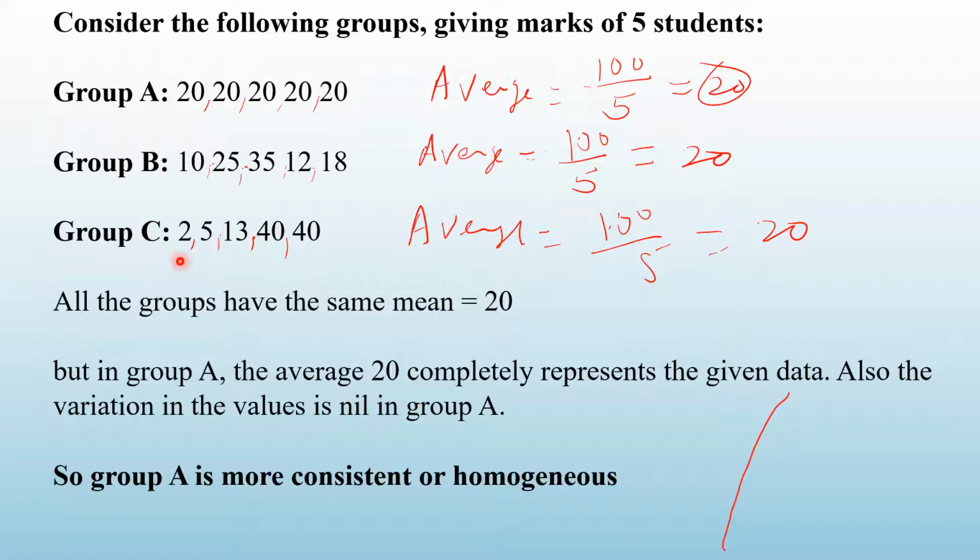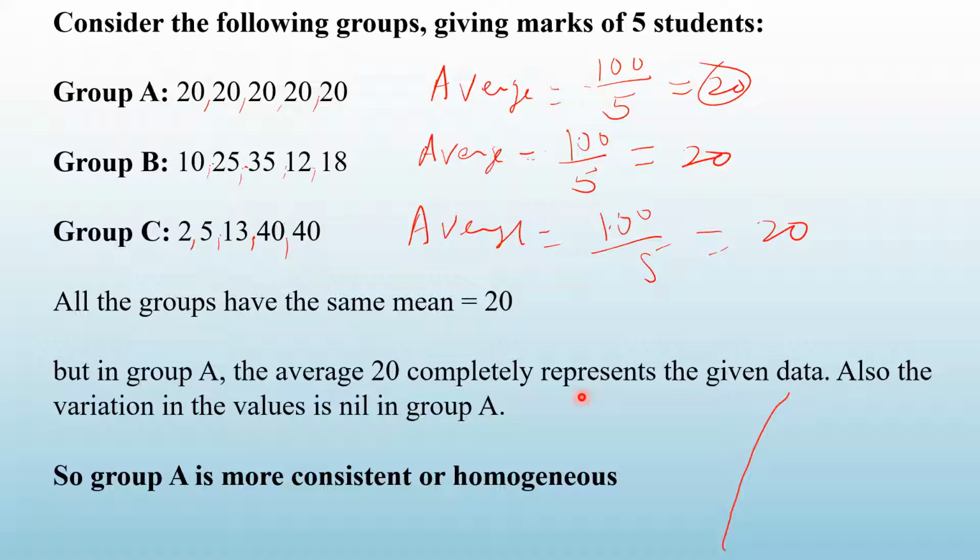Because group C में देखो, 2 student को बहुत अच्छे marks है, but there are students who are getting in single digit, 2 and 5. So this cannot be considered as a best group, even though यहाँ पर 2 student अच्छे हैं. But फिर भी हम इस ग्रुप को अच्छा ग्रुप नहीं बोल सकते हैं. It cannot be considered as a consistent or homogeneous.